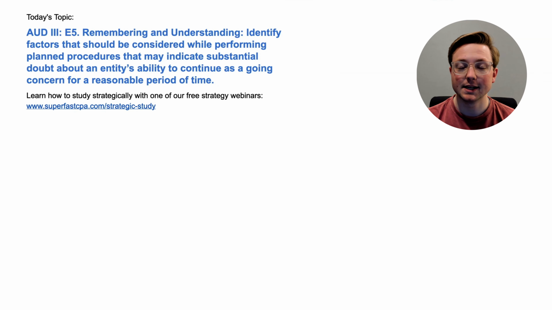I'm Logan, and in today's video, we're going to be going over Audit Area 3. This is Section E5. This is a remembering and understanding topic. Identify factors that should be considered while performing planned procedures that may indicate substantial doubt about an entity's ability to continue as a going concern for a reasonable period of time.